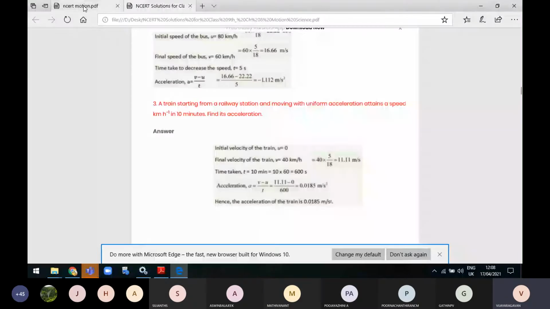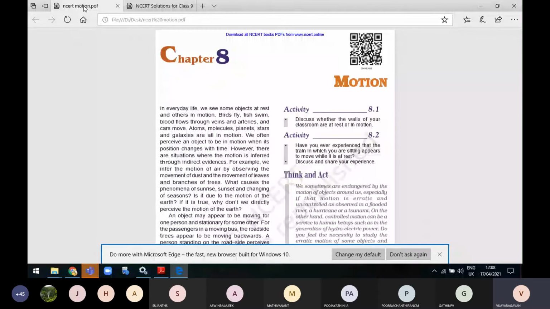See the graph there. I'm showing the graph now. Can you see the graph? Distance and time graph is there now. Yes, sir. So see the graph there.